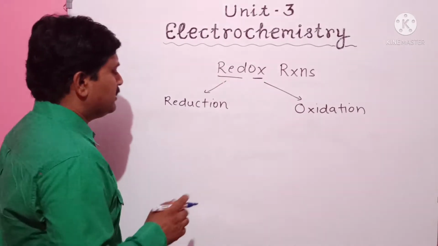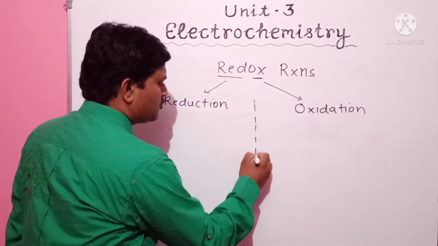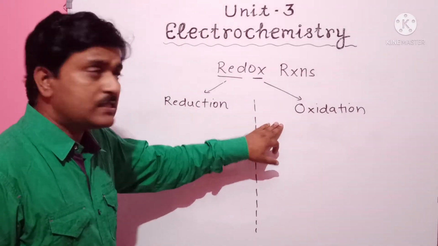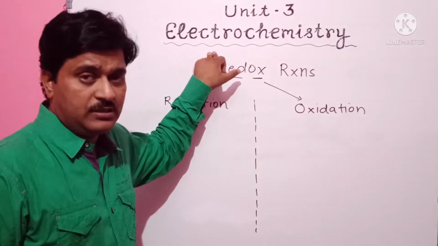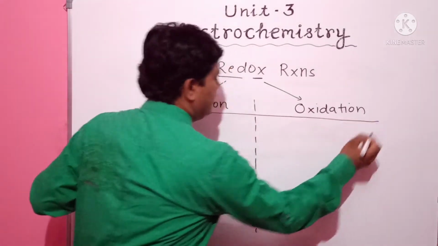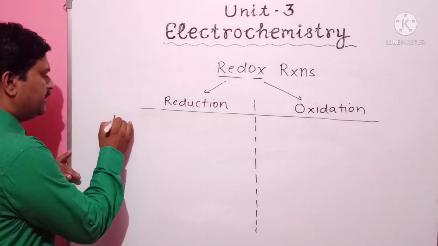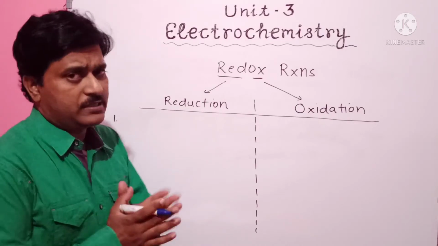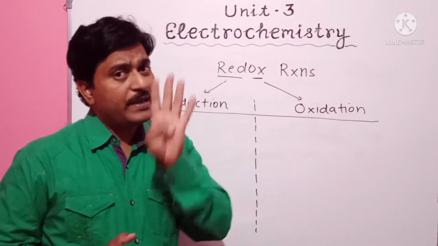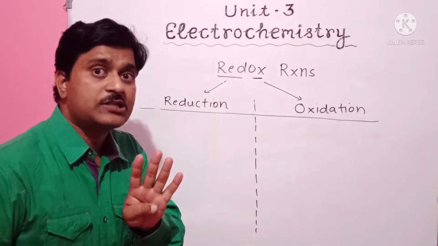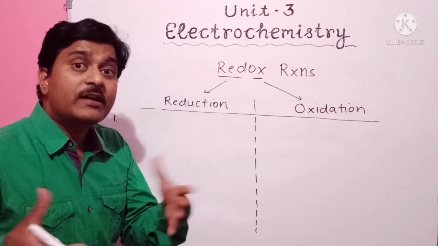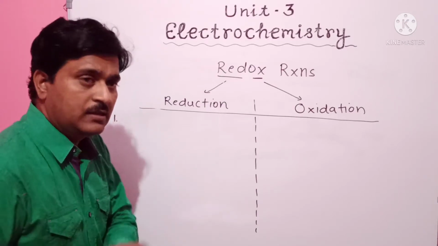We are going to differentiate these two because these two reactions are the basis of electrochemistry. What is reduction? It is easy to understand. We will discuss the four bases of reduction, that means how we can say what reduction is.